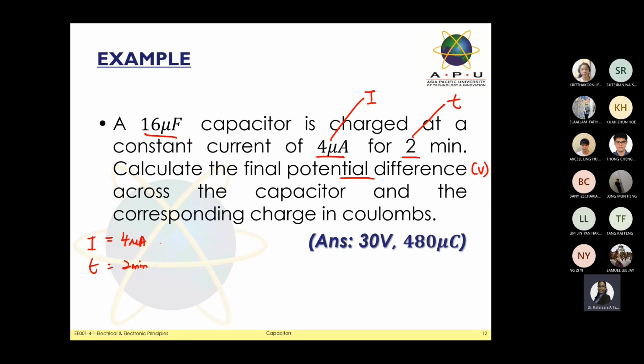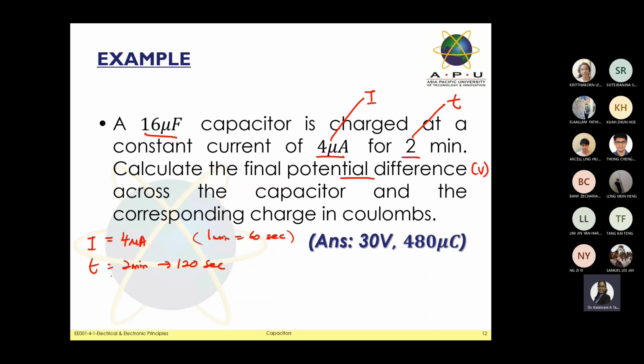Okay, like it or not, you must convert the unit to seconds. So 2 minutes means you want to convert to seconds. I think everyone here will know how to convert, right? So we get 120 seconds. Yes or no? Because 1 minute equals 60 seconds, right? Okay, I know everyone knows about this one.